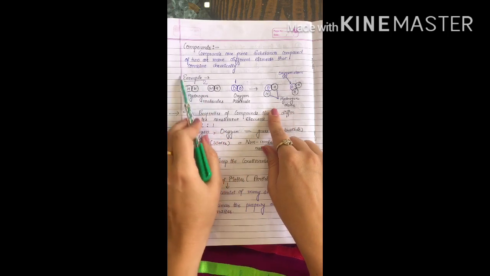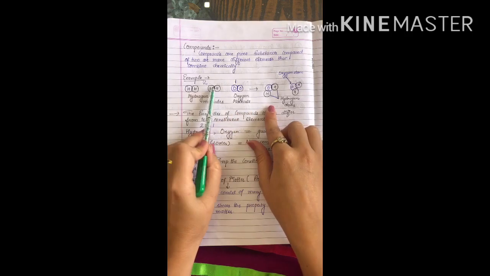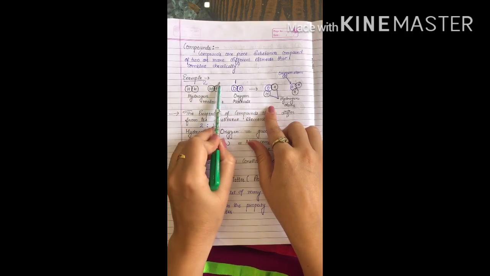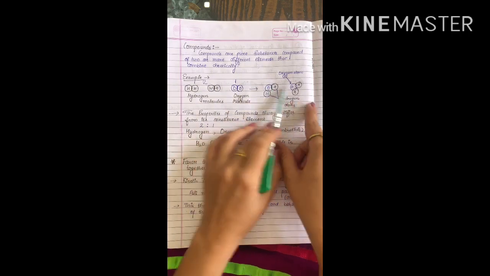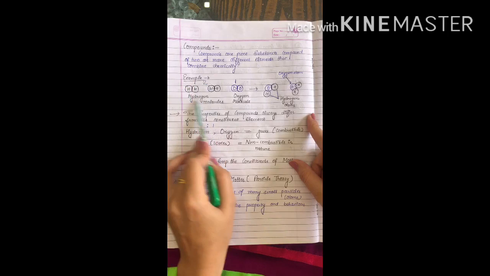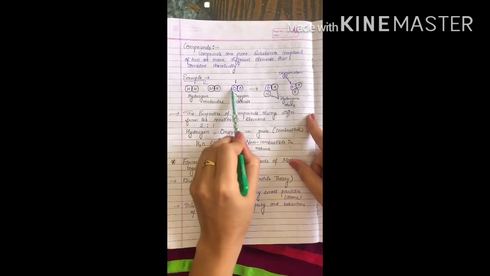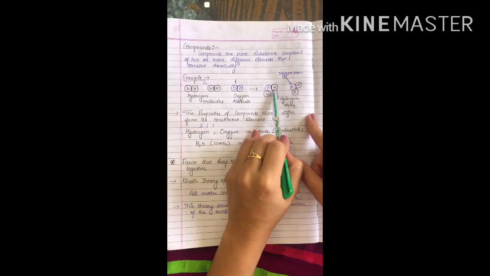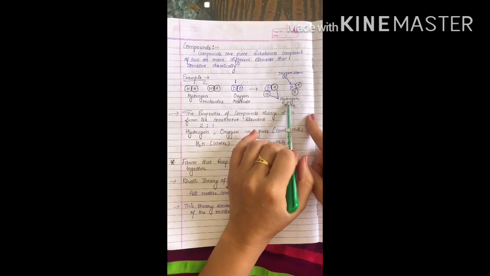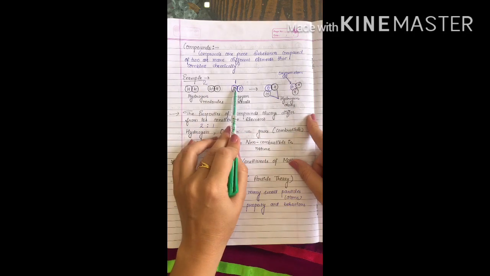In this example, you can see there are two molecules of hydrogen. One molecule of hydrogen and the second molecule of hydrogen. These combine to form a compound. These are the elements and these are the compounds. Here, two hydrogens combine with oxygen and form what? Water molecule. So, this is a compound. These are combined in the ratio of 2:1.